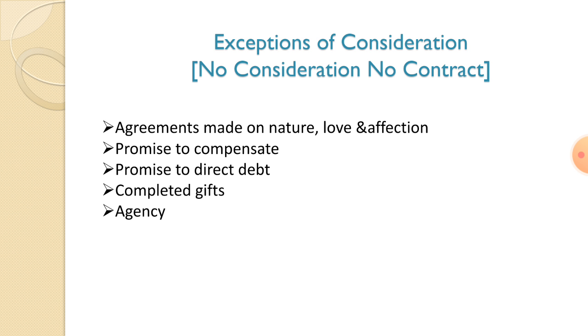And the next one on the list is agency. No consideration is necessary to create an agency relationship. Agency is where there are two persons, the principal and the agent. The principal acts as the owner of the products, and the agent, on behalf of his principal, will sell the products in the market. That is called an agency relationship. So no consideration is necessary to create an agency. These are the exemptions of consideration. No consideration, no contract. Thank you.